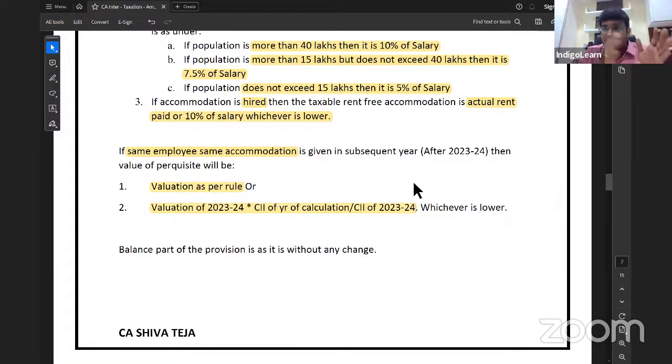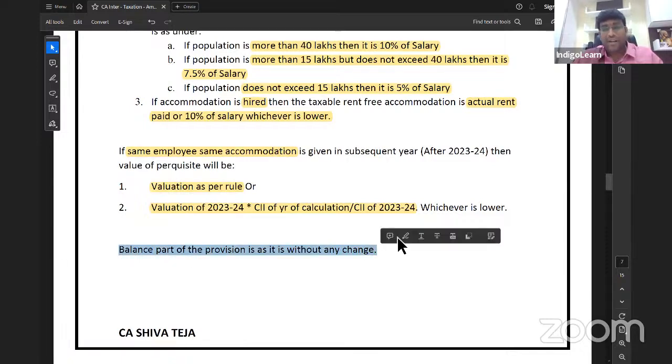You would have heard this indexation concept in capital gain, no? Same thing they brought. Telling that same employee, same accommodation is given in next year. Then what you do? You find out valuation as per rule, whatever rule we discussed. Or last year valuation into index number of current year divided by index number of that year. You will get some number. So out of these two numbers, whichever is lower, that will become value of taxable perquisite. Very, very important amendment.